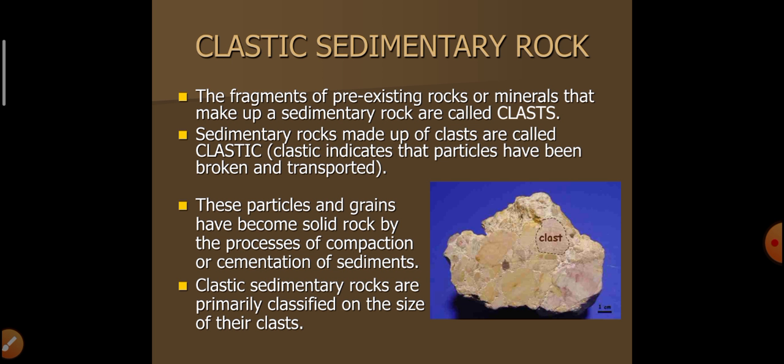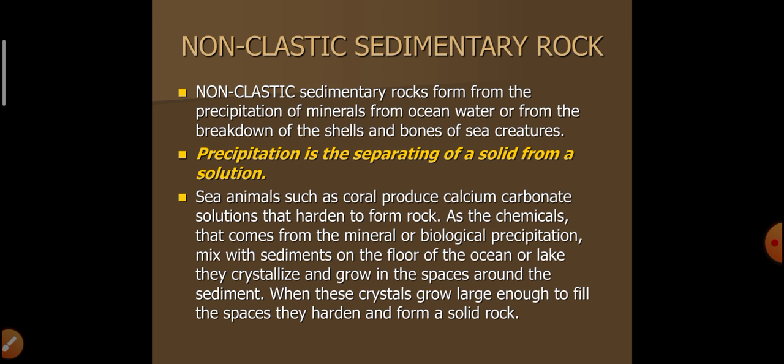The particles and grains have become solid rocks by the process of compaction or cementation of sediments. Clastic sedimentary rocks are primarily classified on the basis of the size of their clasts. Non-clastic sedimentary rocks.